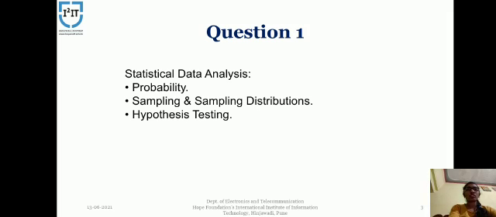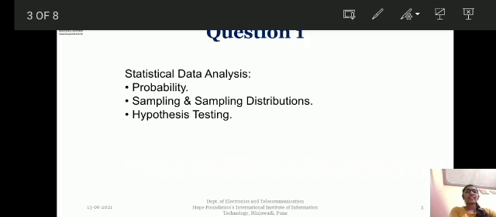Third is hypothesis testing. In statistical analysis, hypothesis testing, also known as t-testing, is the key to testing two sets of random variables within a data set. The result of the statistical hypothesis test needs to be interpreted to make a specific claim, which is referred to as a p-value. Let's move forward.